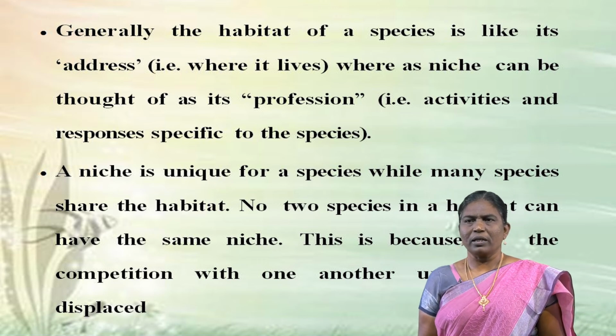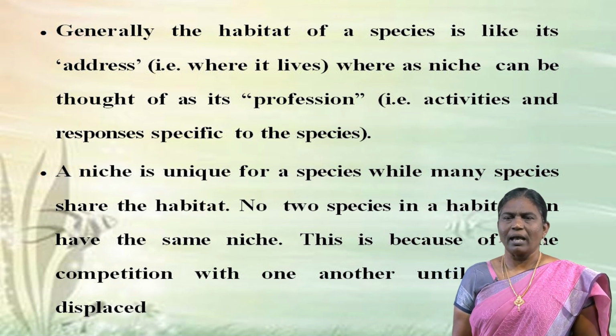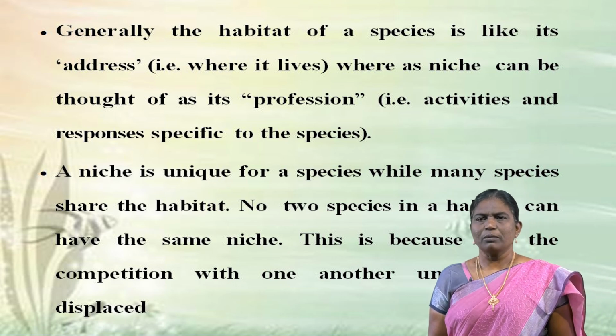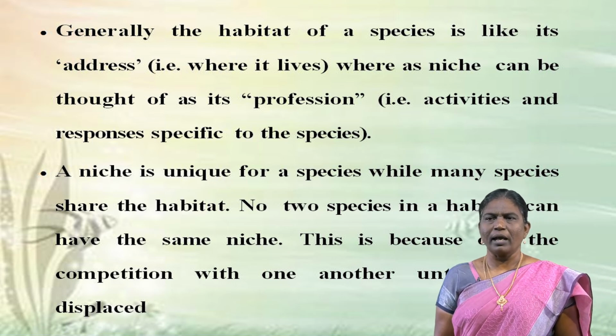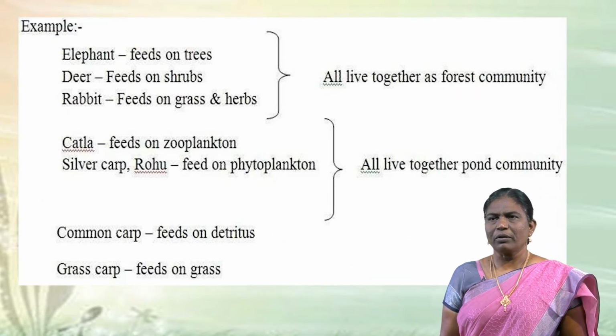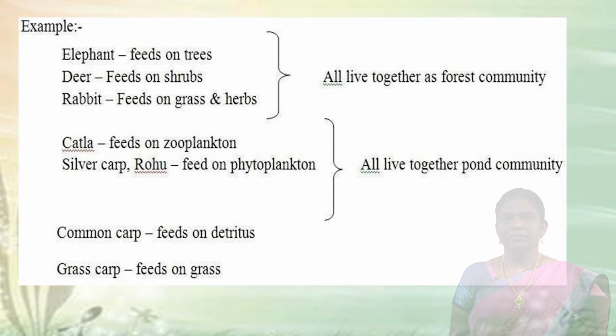A niche is unique for a species while many species share the habitat. No two species in a habitat can have the same niche. This is because of the competition with one another until one is displaced. This is an example in the forest community and pond community.